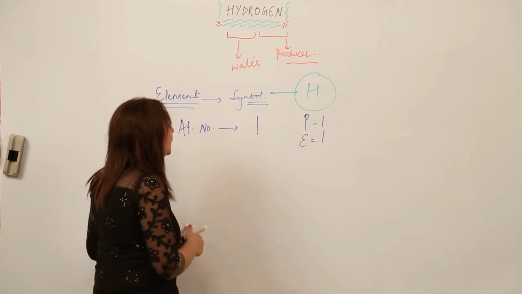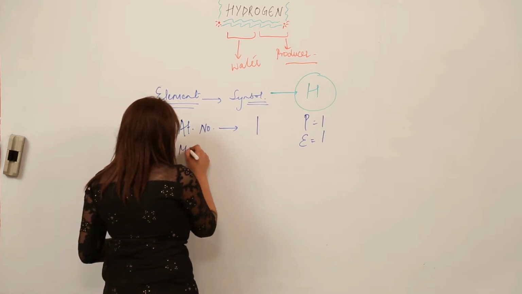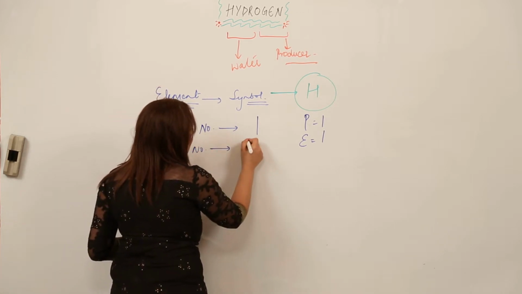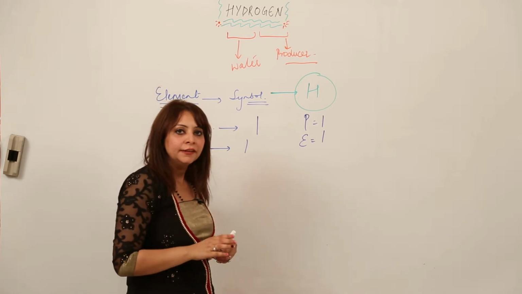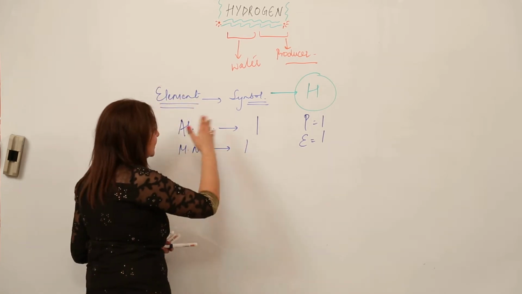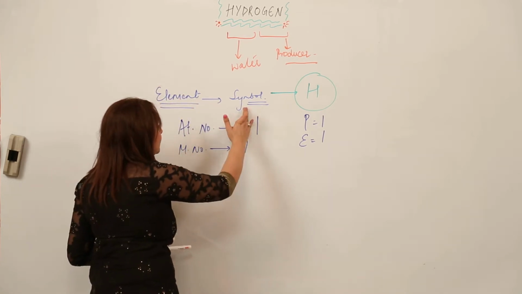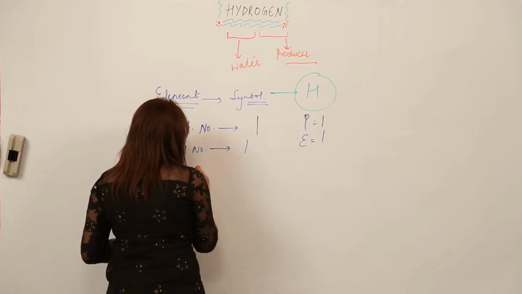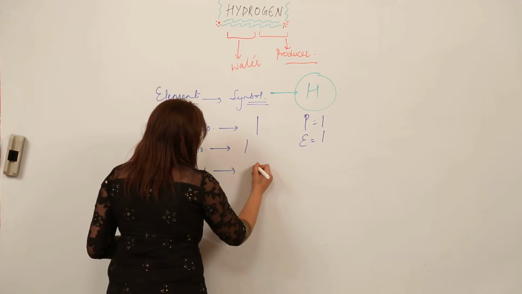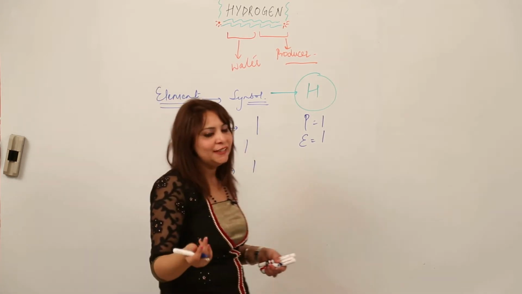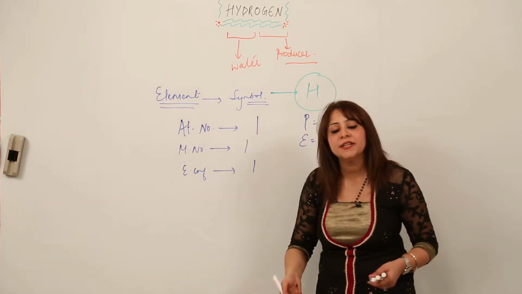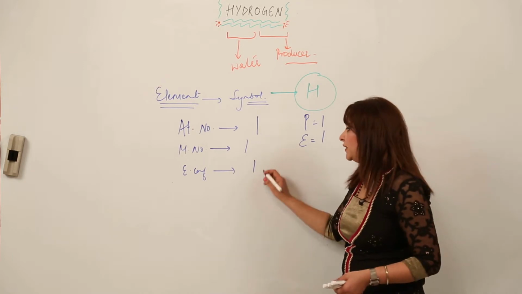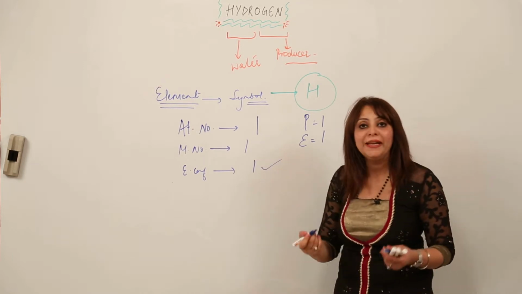Similarly, the mass number is also 1. So now you know what the symbol, the atomic number, and the mass number are, and you can easily write the electronic configuration as well. So what is the electronic configuration? Since it has only one electron, it will be filled in only the first shell. So the electronic configuration is also only 1.